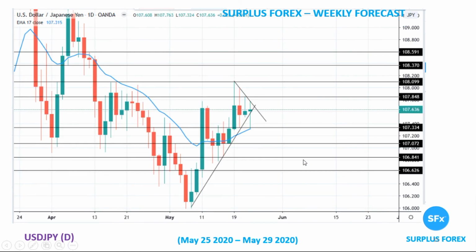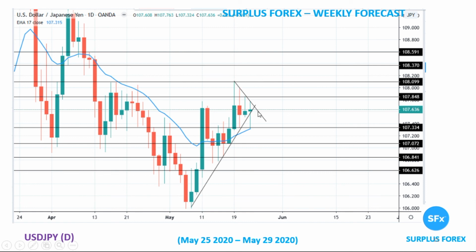For USD Japanese yen, on a daily time frame, last week we made about 45 pips and met both the targets, as we did on USD Canadian. Same as USD JPY, we met both targets, 45 pips, and on a second run I made 23 pips on top. But you can see it's still hovering between 108 and 107.33.